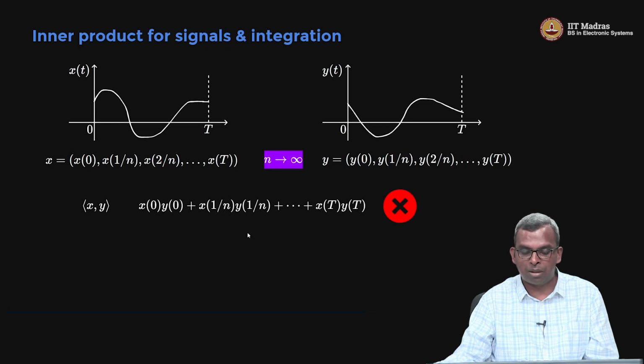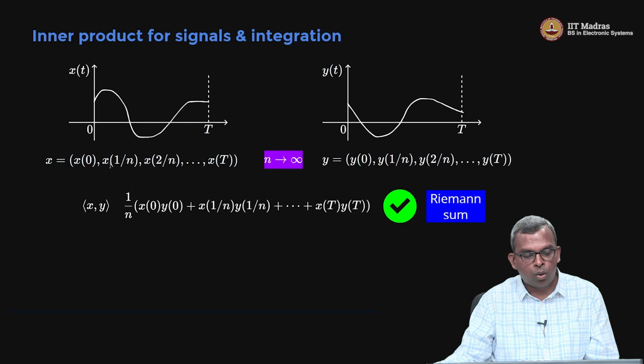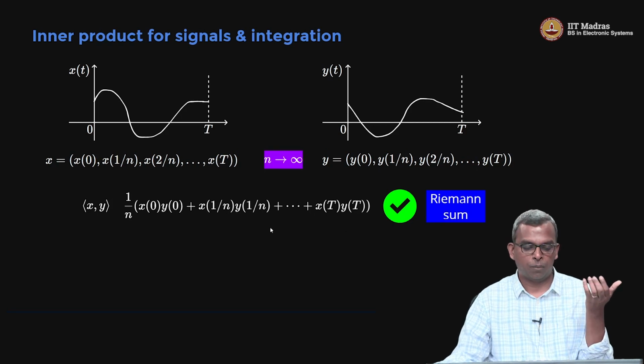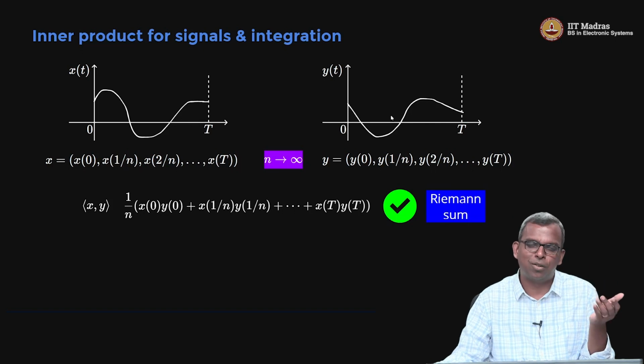What is much better is to do some sort of a Riemann sum. So, how do you do a Riemann sum? You divide by n. You know that there is a sampling and holding going on, between 0 and 1 by n, I know that my value is going to be held at x of 0. So I have to multiply it by the length of that interval to get a Riemann sum, which I know will converge. For good functions x of t, y of t, bounded functions, I know that the Riemann sum is going to converge and will give a good nice value. So this kind of an idea works when you tend n to infinity.